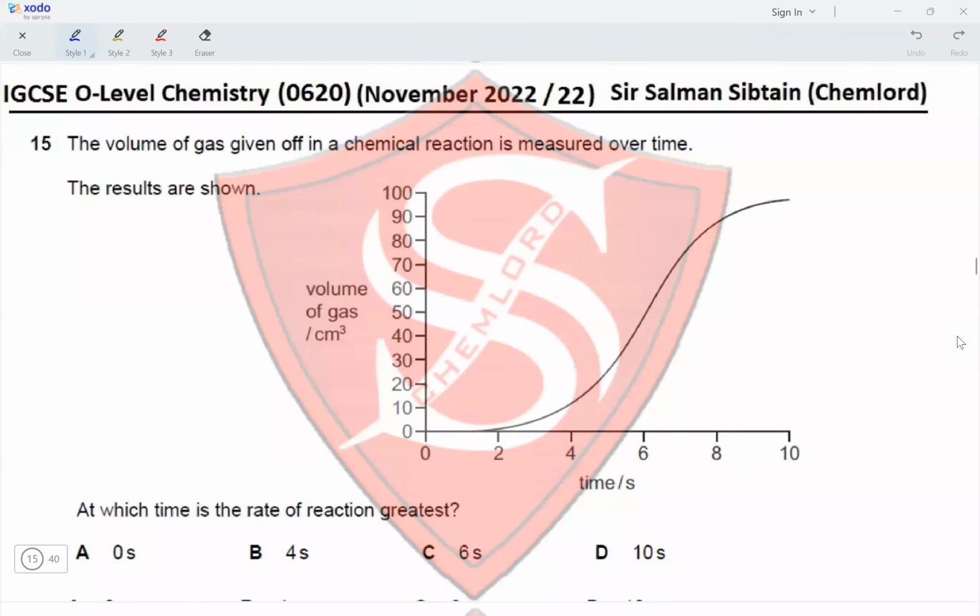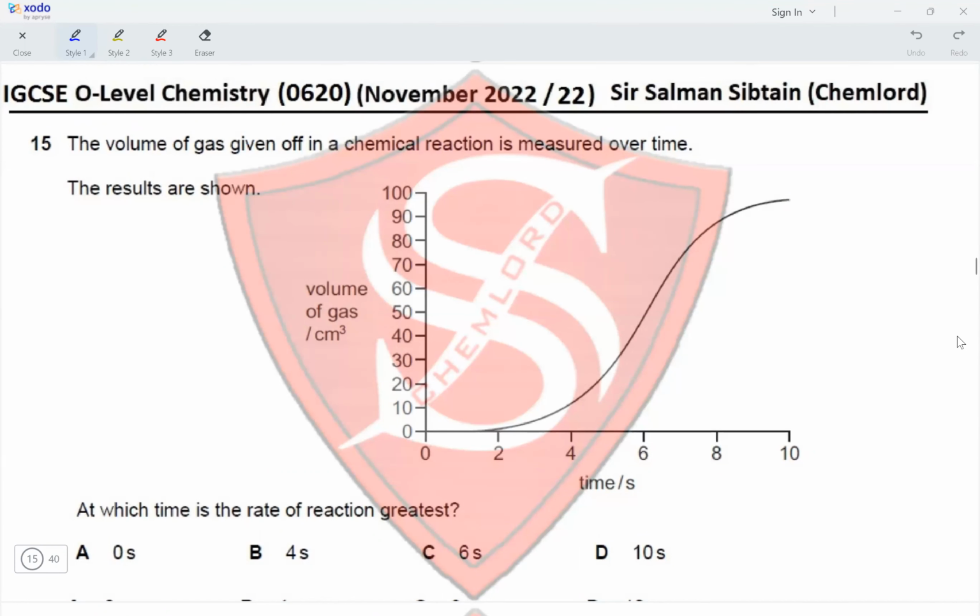Question 15. The volume of gas given off in a chemical reaction is measured over time. The results are shown. At which time is the rate of reaction the greatest? The rate of reaction would be the greatest when the curve is the steepest and increasing. So here we've got the reaction starting off at 2 seconds because that is when gas is being produced. It's not oxygen, it's just a gas.